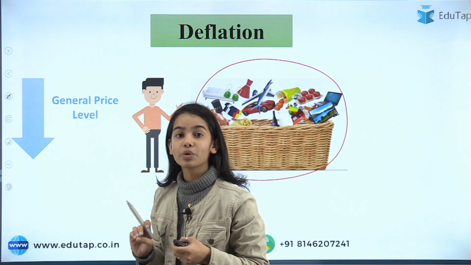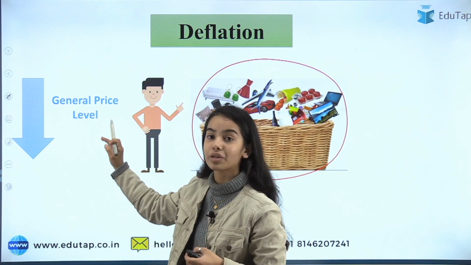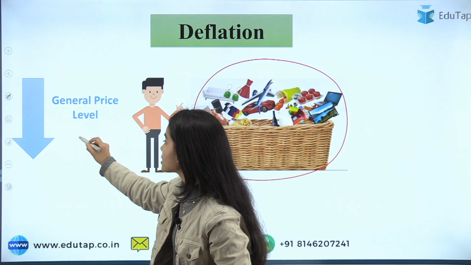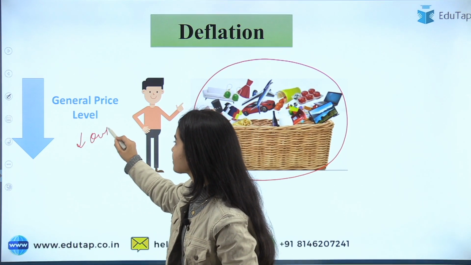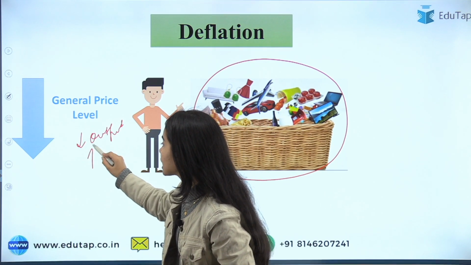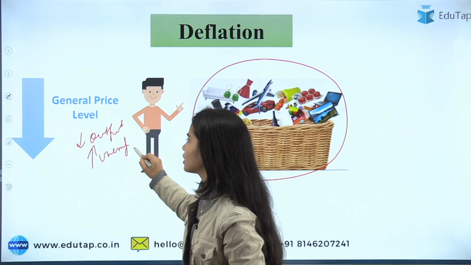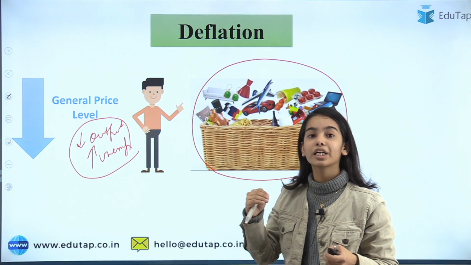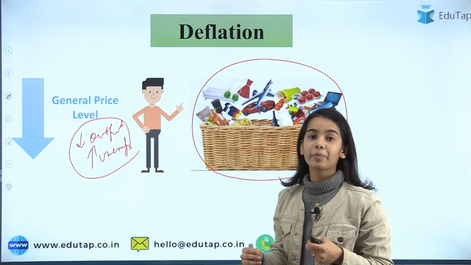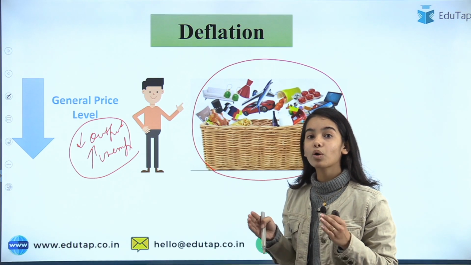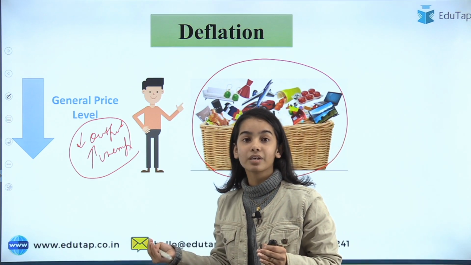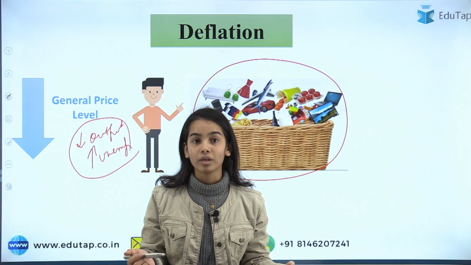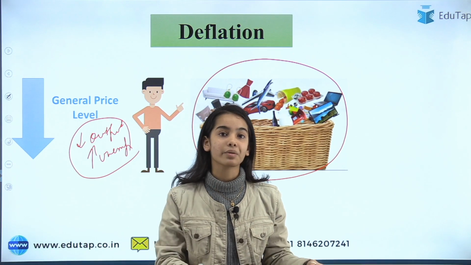So in deflation, with the continuous reduction in the general price level, there is a decrease in the output and an increase in unemployment. Why is this happening? See, the consumer knows that there is a continuous decrease in the general price level. So the consumer will not want to buy today when the prices are, according to him, higher, and in the future the prices are going to go down because there is a sustained, continuous decrease in the prices.